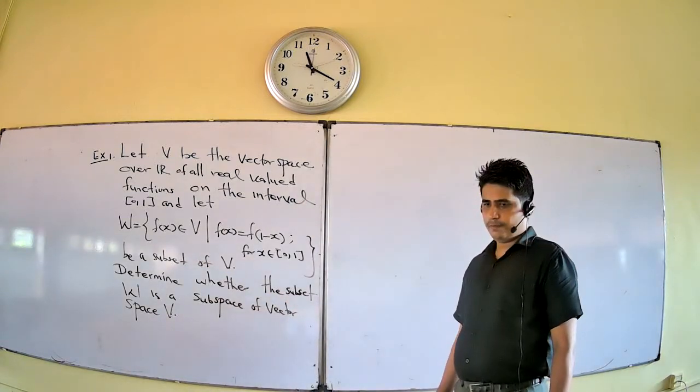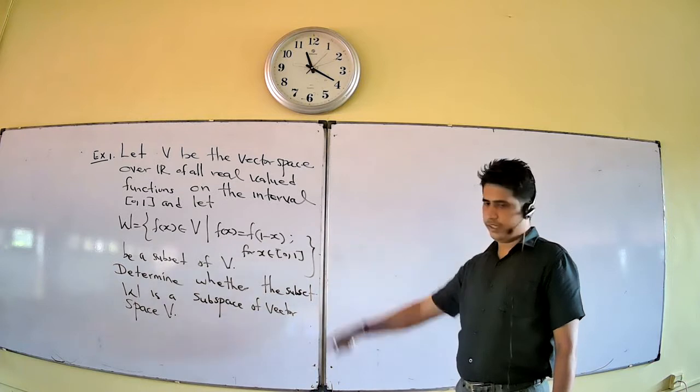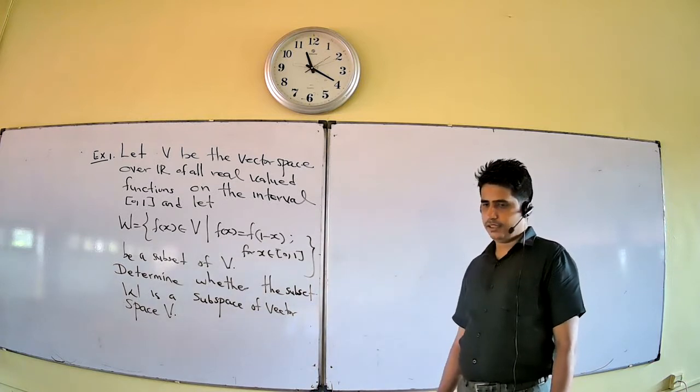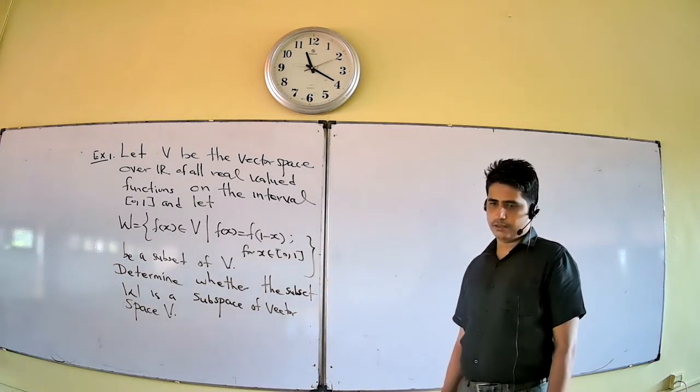Okay, so you want to check 3 axioms. If the 3 axioms are satisfied, then we can say W is a subspace.